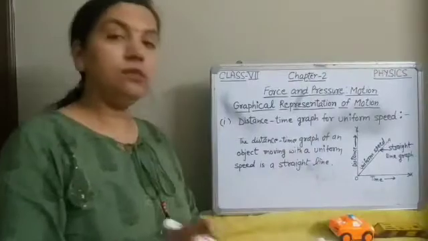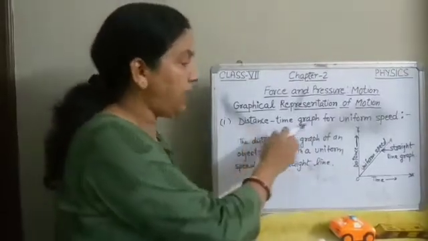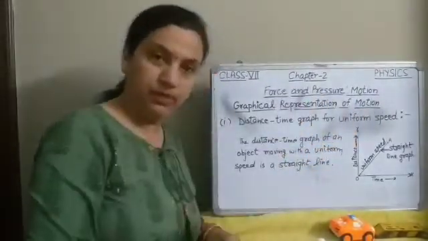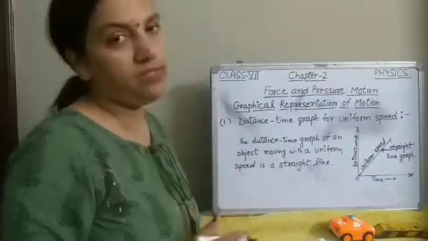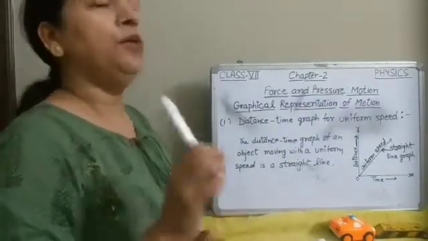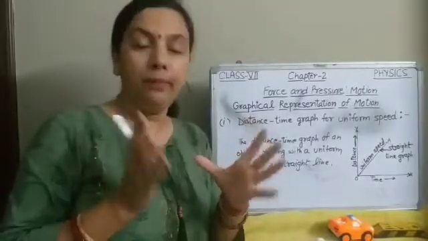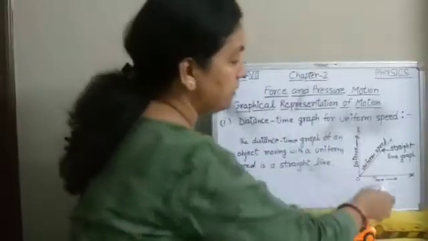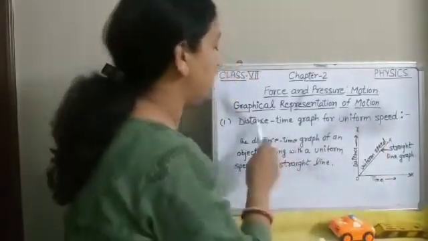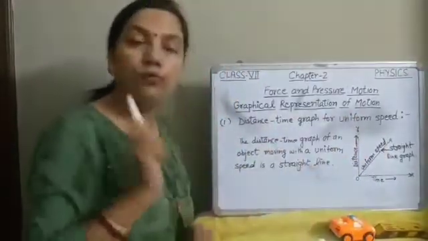So first of all we will see distance time graph for uniform speed. Uniform speed means constant speed. You have done the questions based on graph in your maths. So this is a graph representing distance time graph for uniform speed.